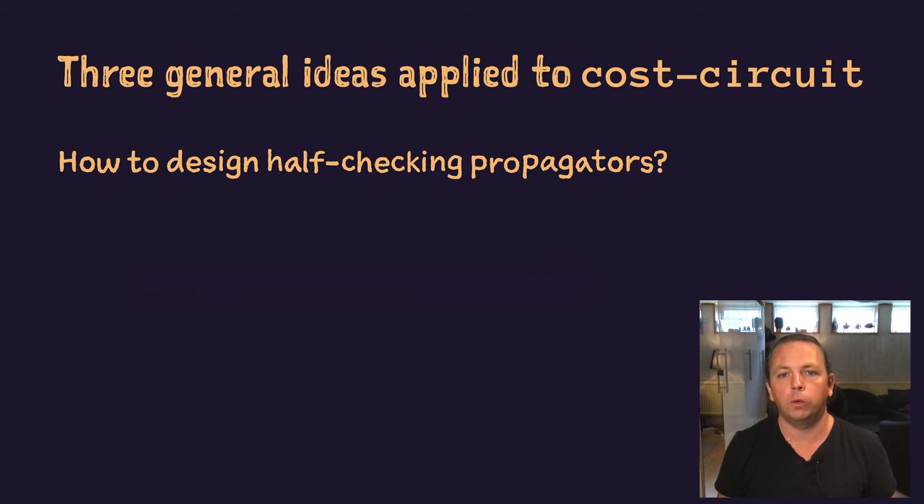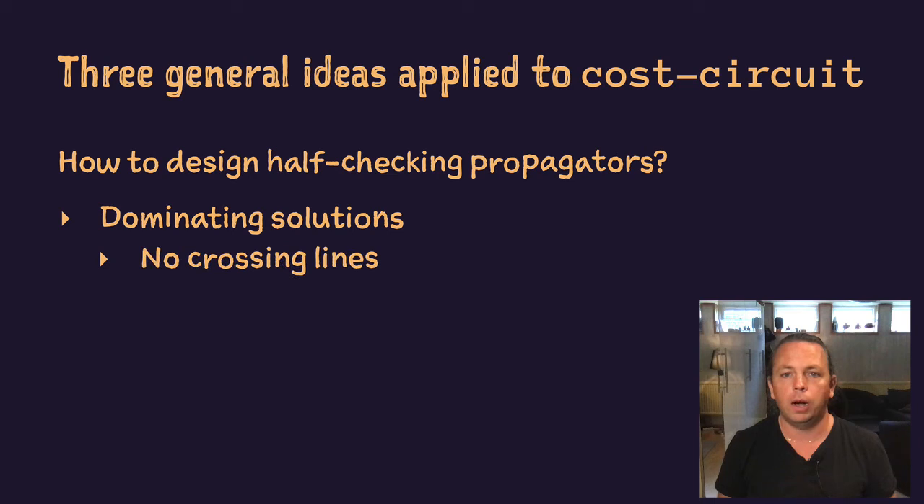So far, I've talked quite abstractly. In the paper, we have 3 general ideas on how to design half-checking propagators, and for each one, we've applied it to the cost circuit constraint, which models the TSP problem. The first technique is based on lifting solution dominance relations into a propagator. Our example for this is to remove crossing lines in 2D Euclidean TSPs. Note that while this is sound for a pure TSP, additional constraints could make this incorrect.